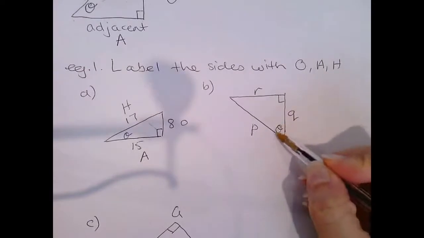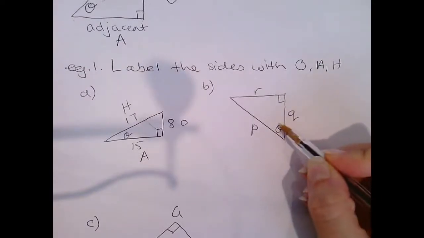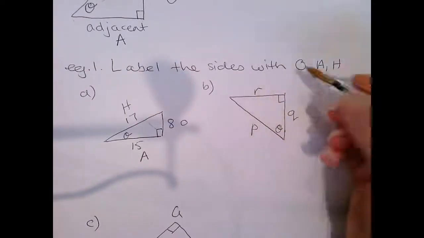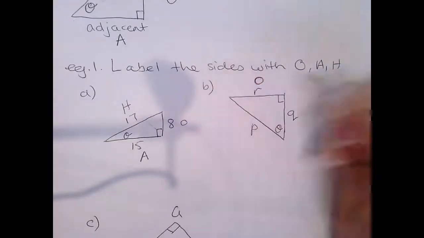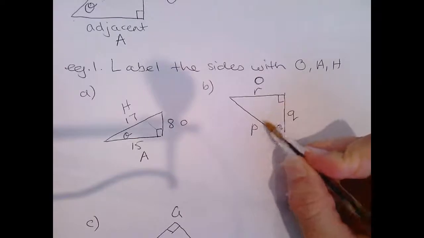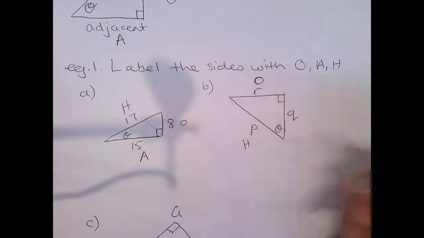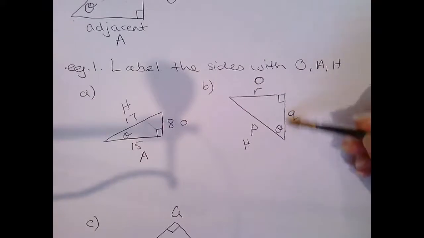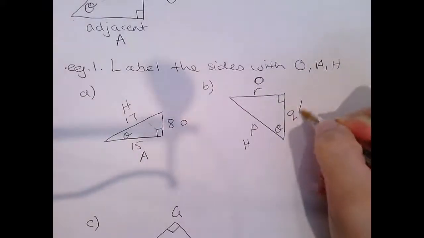Part B, we've got our angle here, theta. Opposite theta is R. The hypotenuse is always opposite the right angle, so that would be our hypotenuse there. Adjacent would be this side.